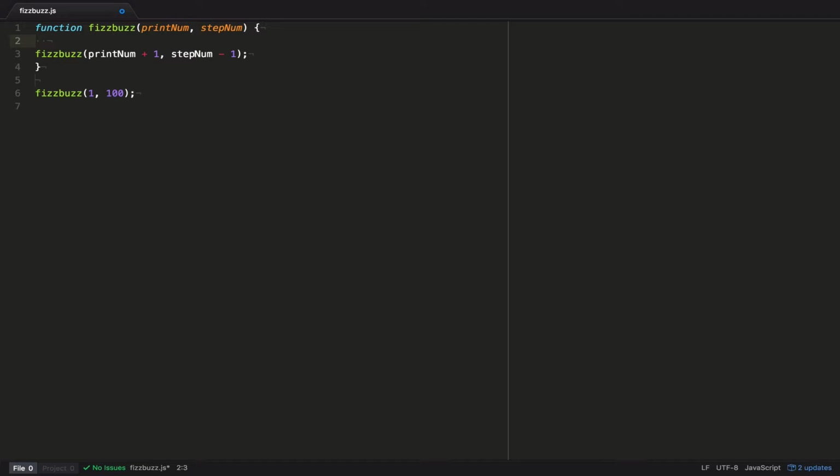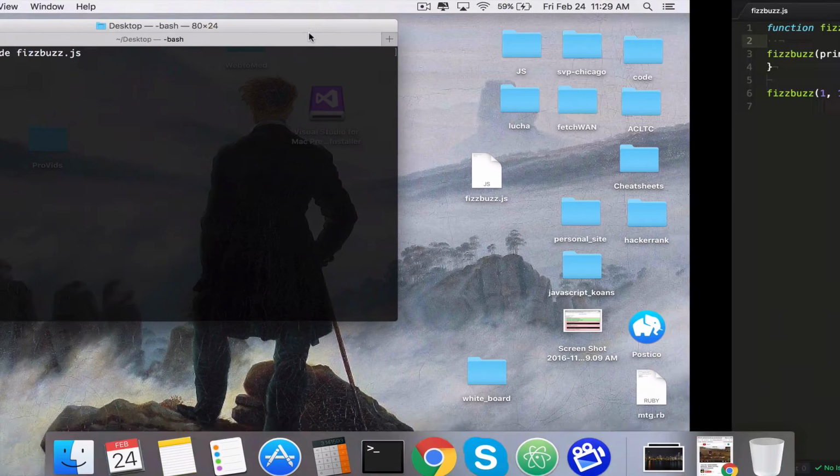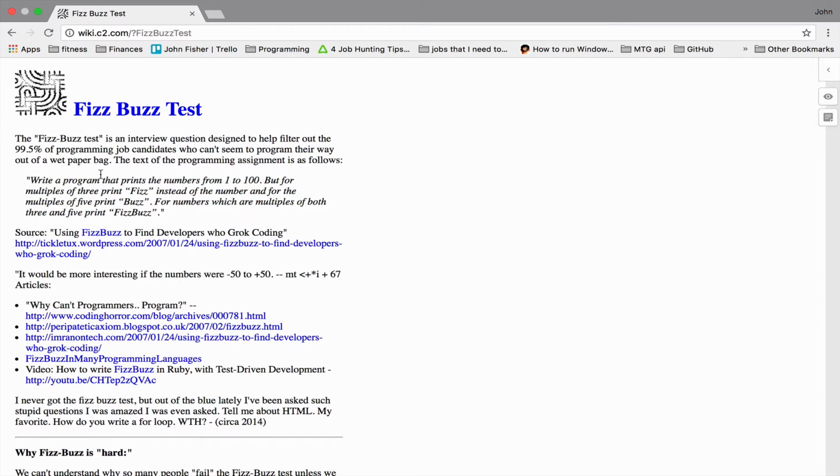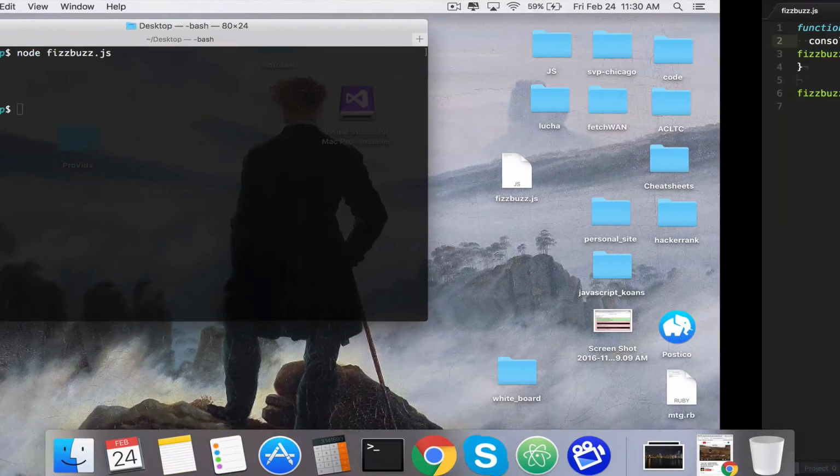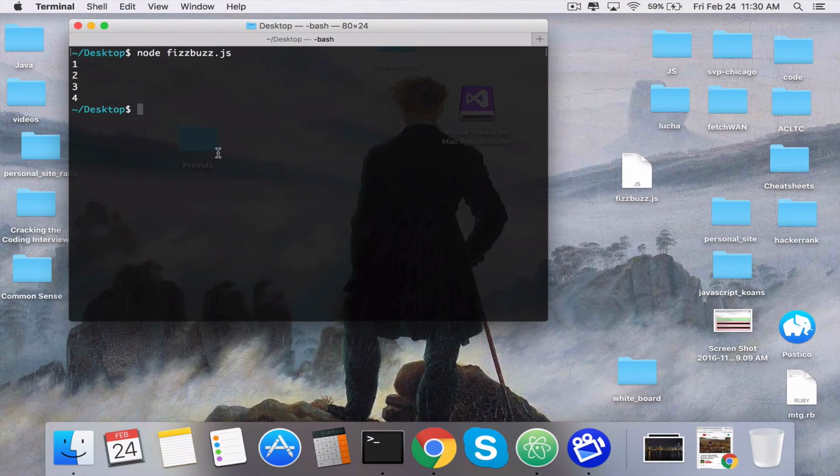So let's just start one step at a time, right? We just want to print numbers 1 through 100. Okay, easy enough. We want to print it to our console. We want to do print num with a semicolon. Let's go ahead and test this out.